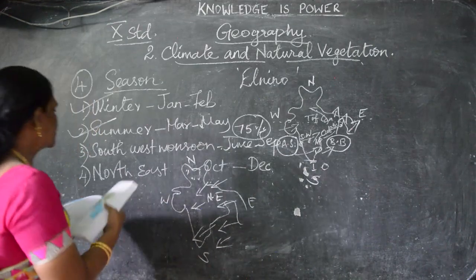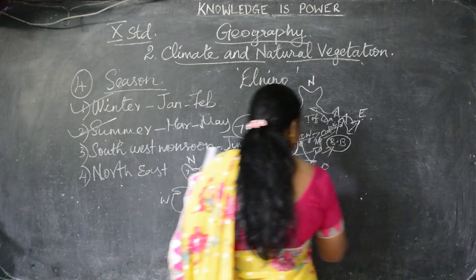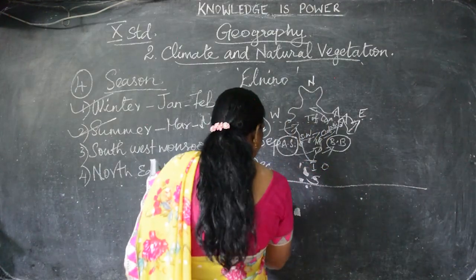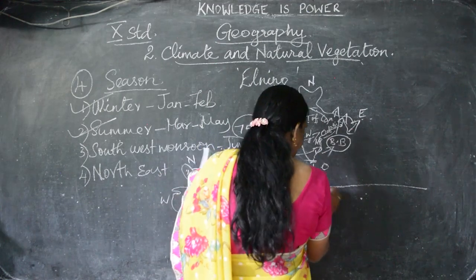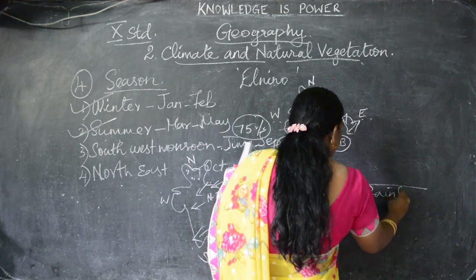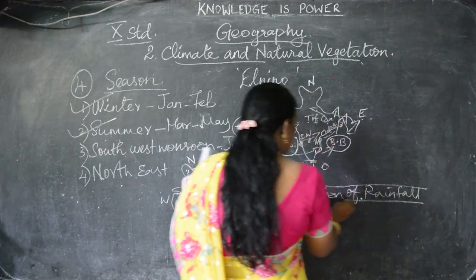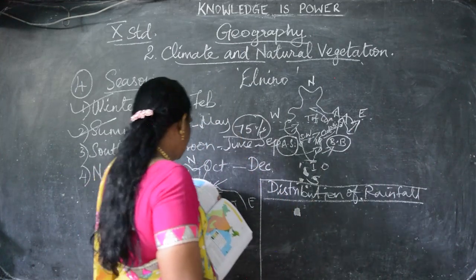And now, distribution of rainfall. Now, we'll see the distribution. Distribution means what? Let's see where there is a lot of rain and where it rains.